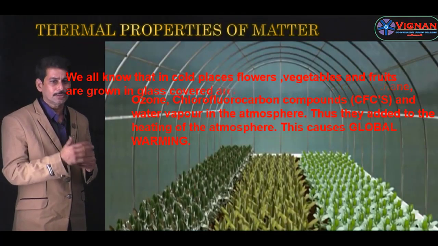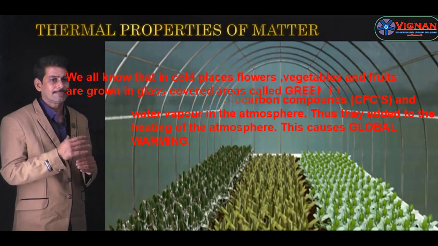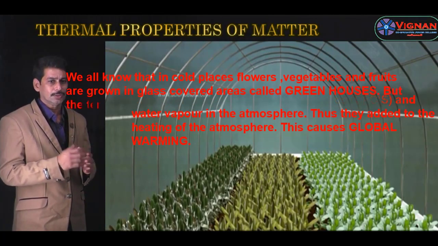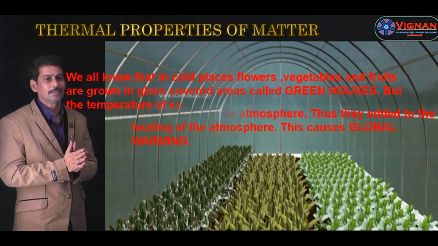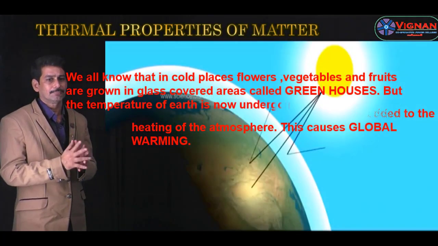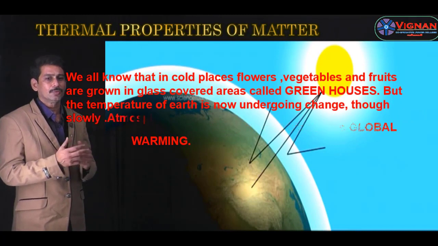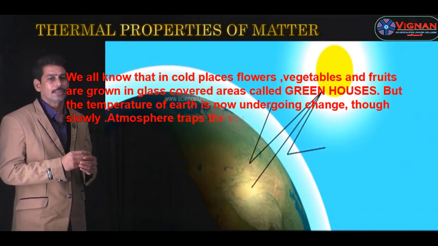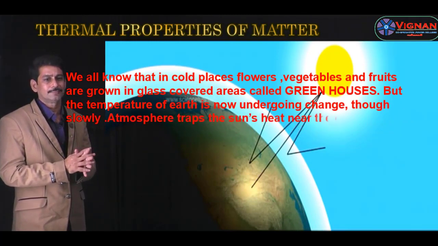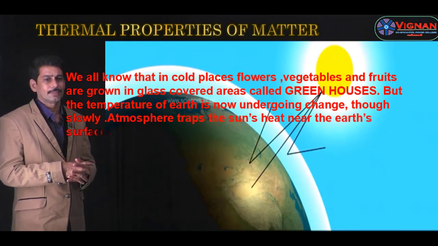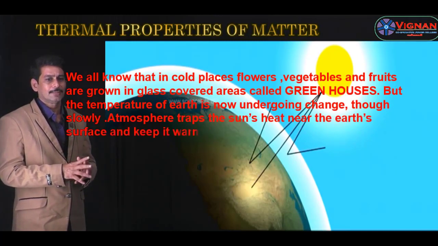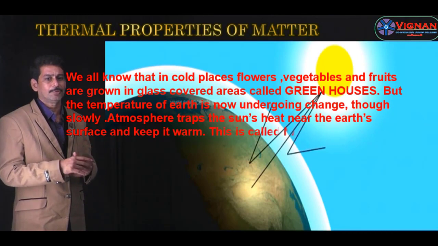And we all know that in cold places, flowers, vegetables, and fruits are grown in glass-covered areas called greenhouses. But the temperature of Earth is now undergoing changes. Though this change may be slow, the atmosphere traps the sun's heat near the Earth's surface and keeps it warm.